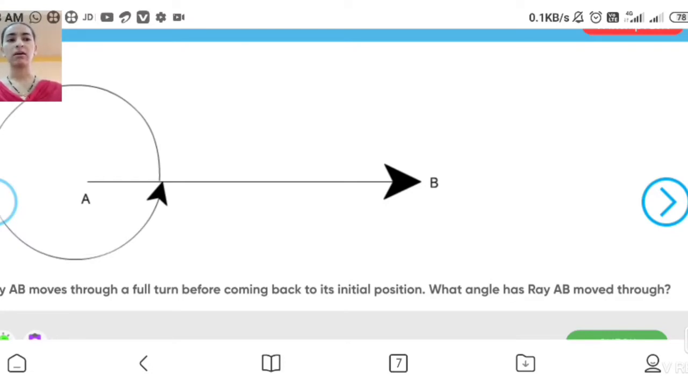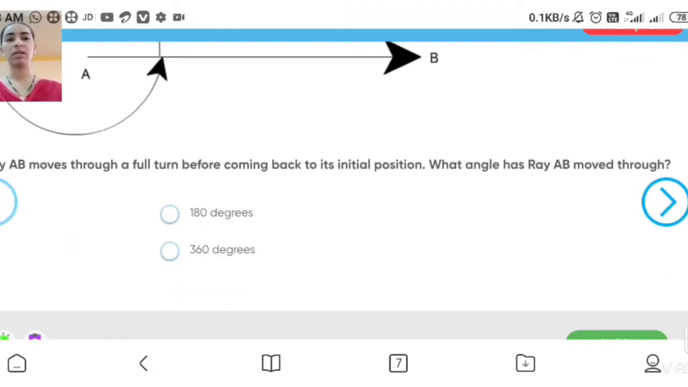What angle has ray AB moved through? Now which angle does it make? It completes one full turn, so the answer will be 360 degrees. Yes, it rotates from the initial position in a circular manner, so it completes 360 degrees. Okay students, understand this?